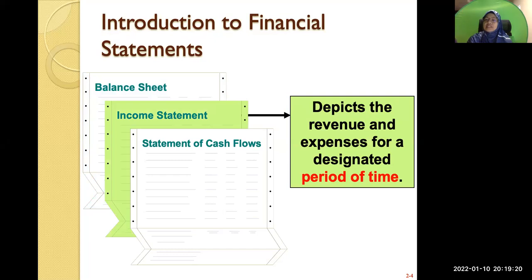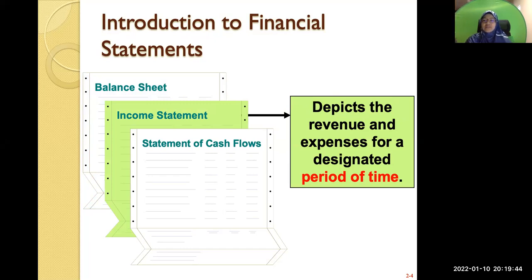Later we'll see that there are 2 types of business: one that provides services and the other that sells goods. The income statement shows revenue and expenses for a designated period of time, so you see income statement for the year ended 31st of December, or for the month ended.